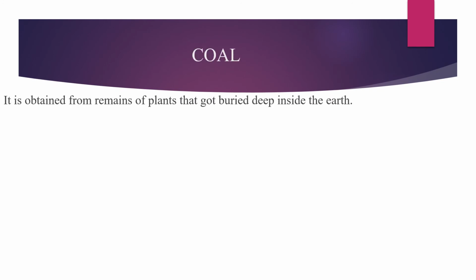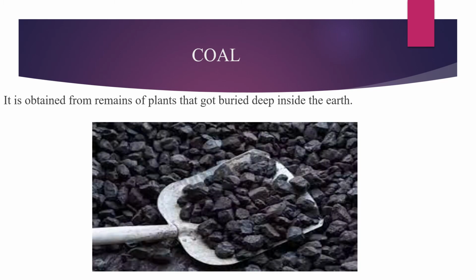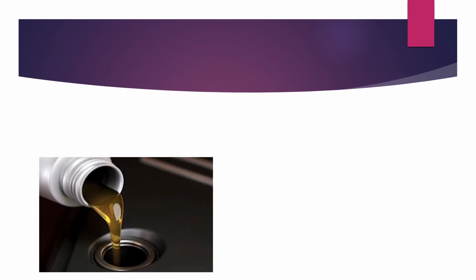Next, we will learn about coal. Coal is formed from the remains of plants that got buried deep inside the earth millions of years ago. Over the years, these plant remains, which were exposed to heat and pressure, changed into coal. And coal is used for making steel, for cooking, and also in the steam engine, and mainly it is used to produce electricity.